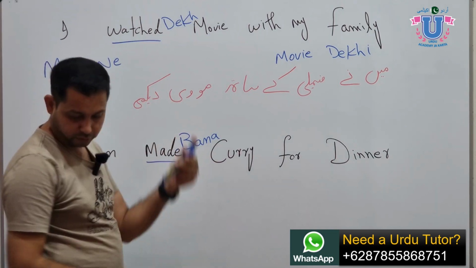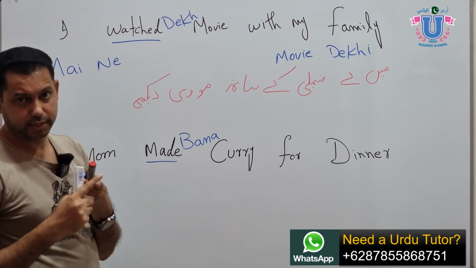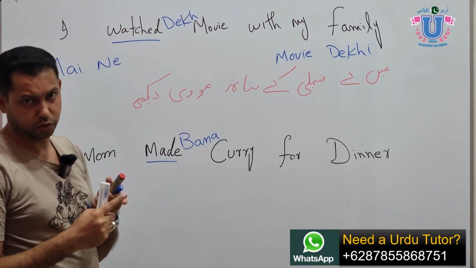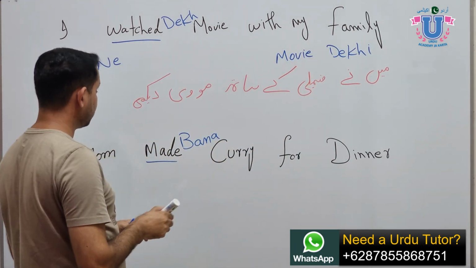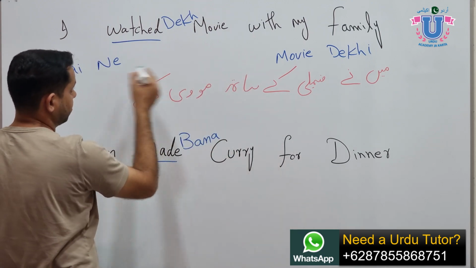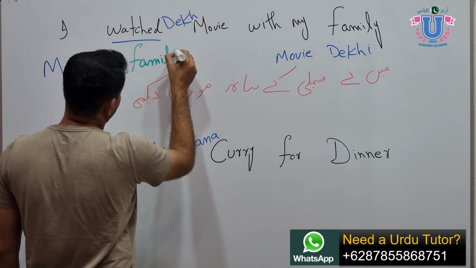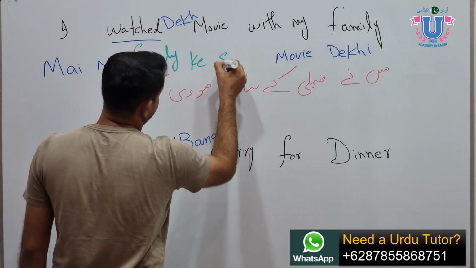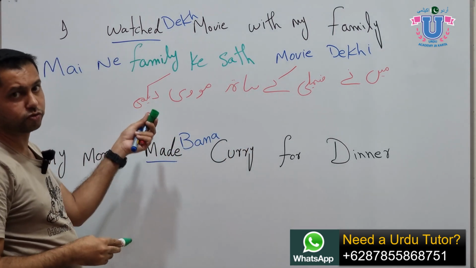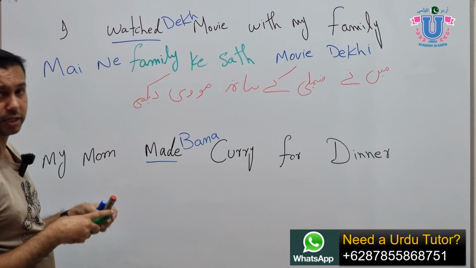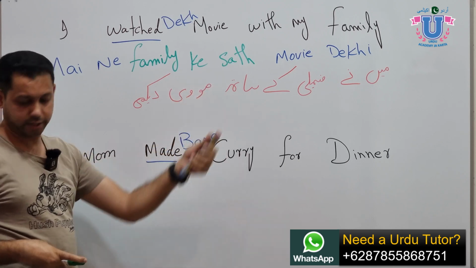And if you want to add something like with the family, it comes after the subject, okay? Because in Urdu, we always end a sentence with the noun and the verb. So the noun movie and the verb dekhi go to the end, okay? So the other details come here. मैंने family के साथ movie देखी. We have different words for family, but let's use family to make the sentence easy, okay? It's acceptable. Normally people say family. So मैंने family के साथ movie देखी.